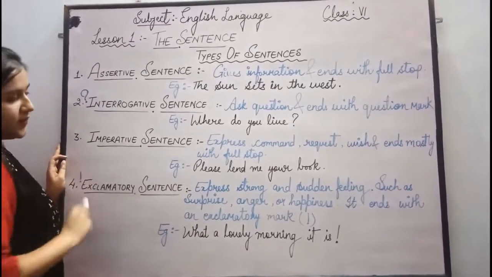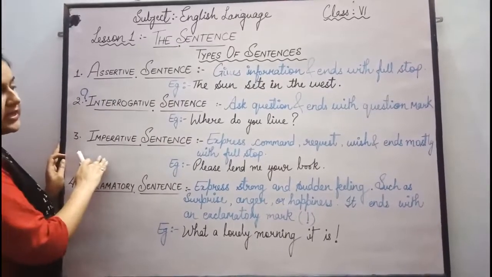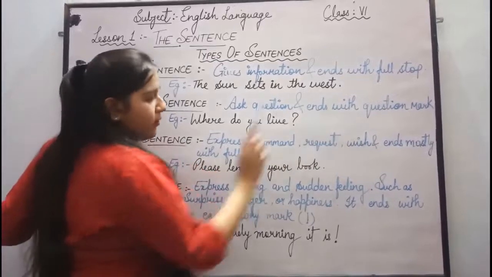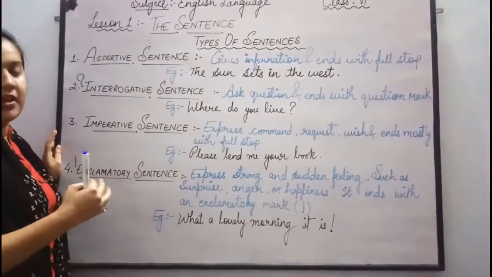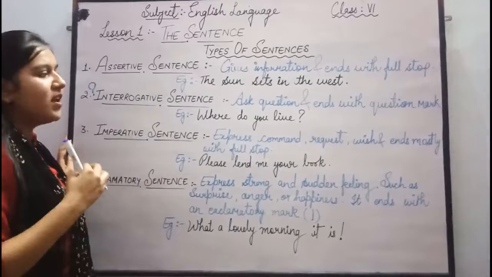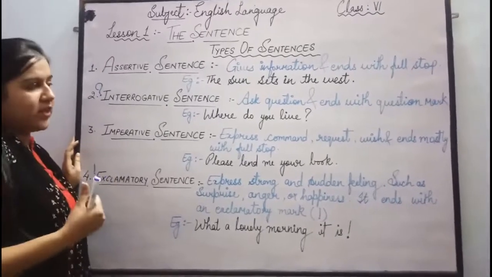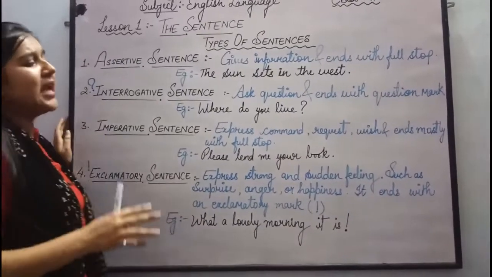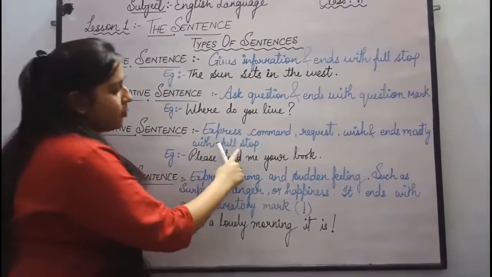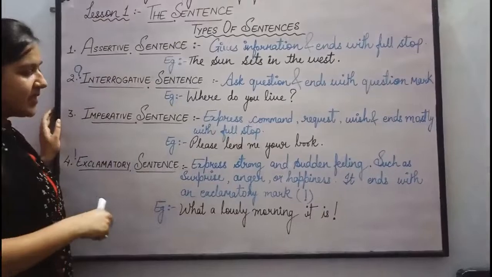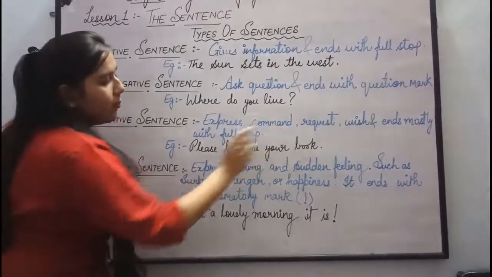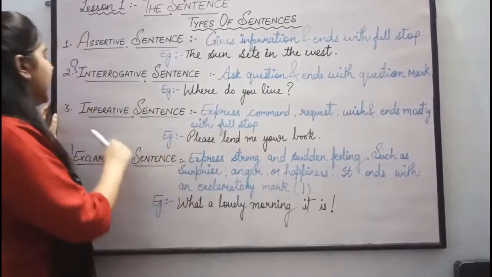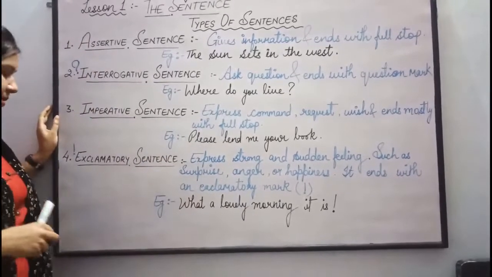Third is imperative sentence. These sentences are the type of sentences that express command, request and wish. Whenever we command someone, whenever we request someone and whenever we wish something, such sentences are the imperative sentences. These sentences mostly end with a full stop. We can see the example, please lend me your book. We are requesting someone. So this sentence is an imperative sentence.